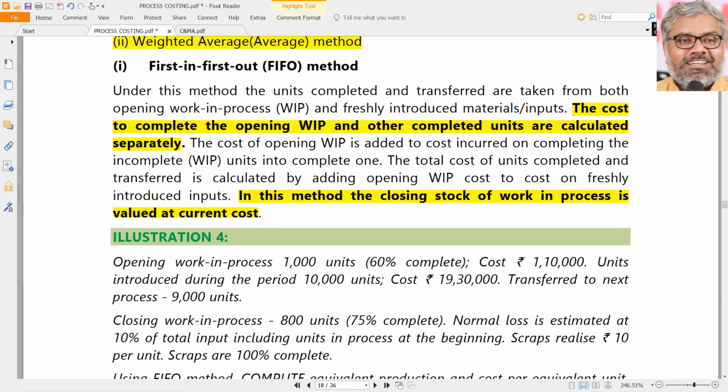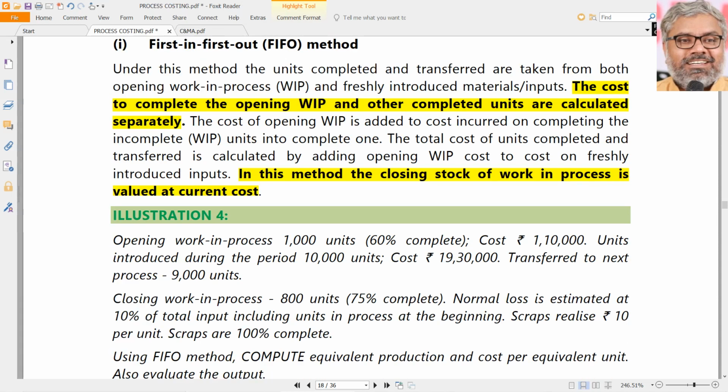We know this FIFO method as it is, but earlier we used it for raw materials also. We used it for finished goods for a trader who purchases and sells also. But this is a different scenario, where we are using it for work in progress. Work in progress never happened in the other cases. Only work in progress has more relevance in process costing. So in work in progress, how to use the FIFO method is, opening work in progress is assumed to be worked upon first. Freshly introduced units are assumed to be worked on second, later. That is the basic assumption here, physically speaking.